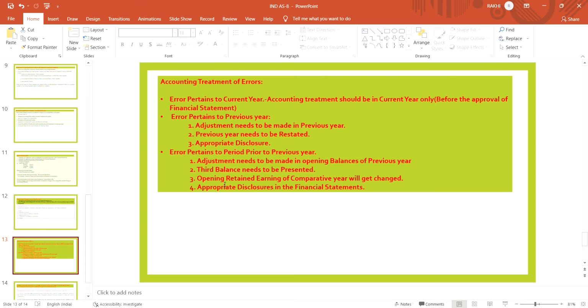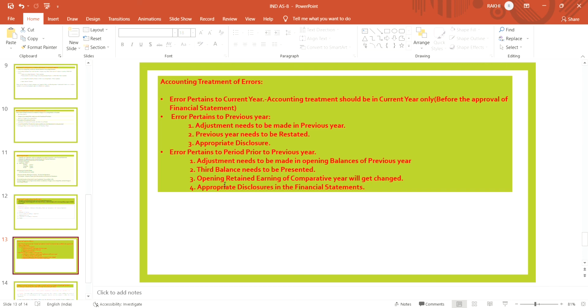Error pertaining to the current year: if the company finds an error which is related to the current year, its treatment should be given in the current year only, before the approval of the financial statement by shareholders. Means prior to the approval of the financial statement, the company makes its correction in the current year only. So an error related to the current year should be treated in the current year only.